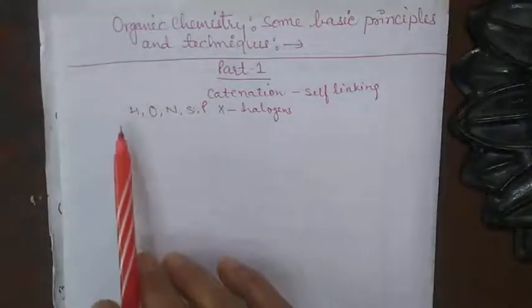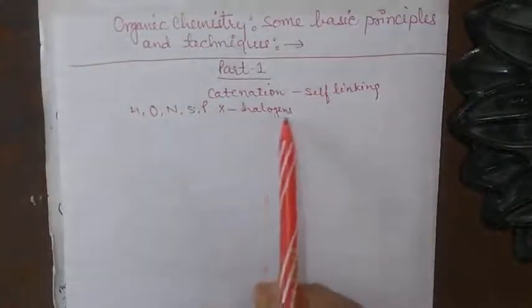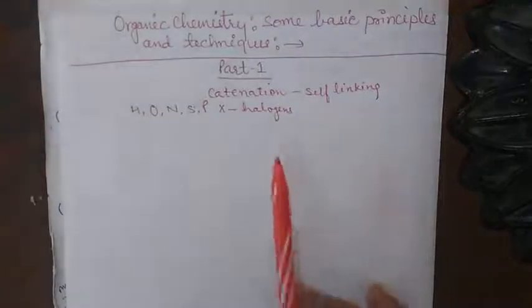So carbon forms compounds when it combines with hydrogen, oxygen, nitrogen, sulfur, phosphorus and X, meaning halogens. The halogens are chlorine, bromine, iodine, fluorine. These all are the halogens.